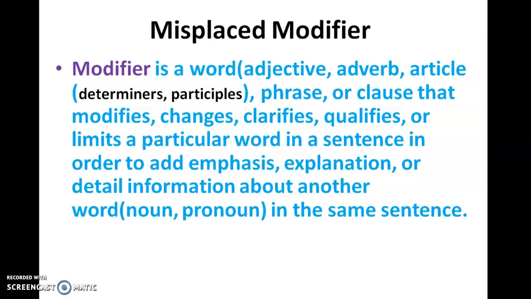The other word could be a noun or pronoun in the same sentence. So when we talk about modifier words, the words can be adjective, adverb, article, determiners, particles, participles.